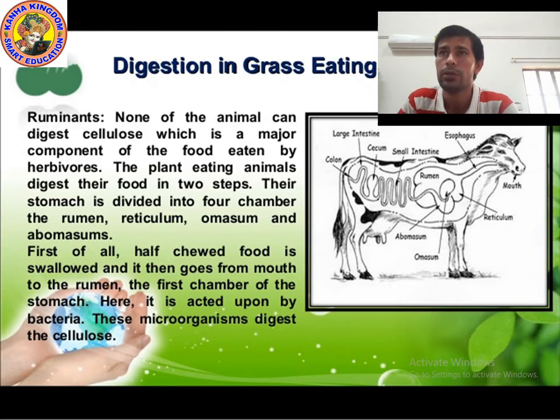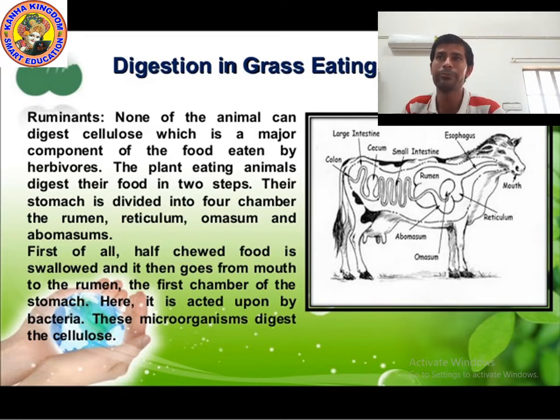So no animal can digest cellulose, which is the major component of the food. Okay, the plant-eating animals digest their food in two steps. Remember, plant-eating animals, meaning herbivores, digest the food in two steps. Their stomach is divided into four chambers.